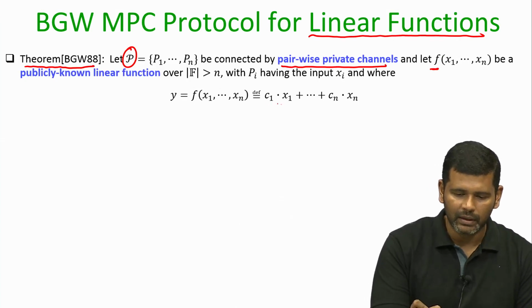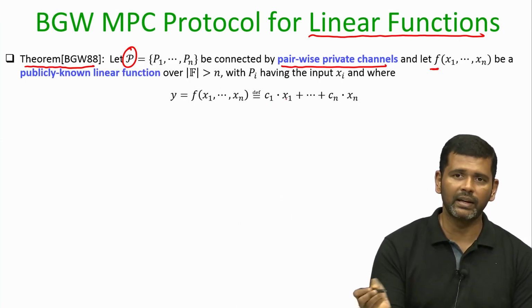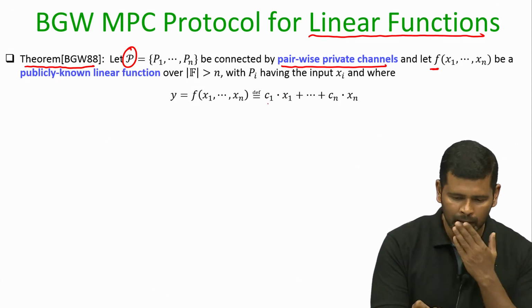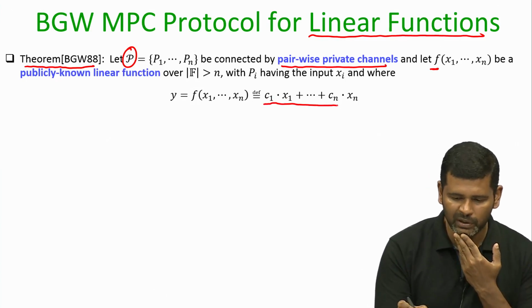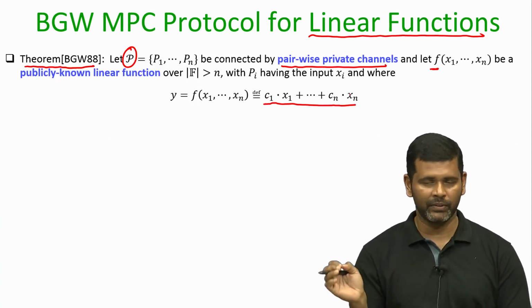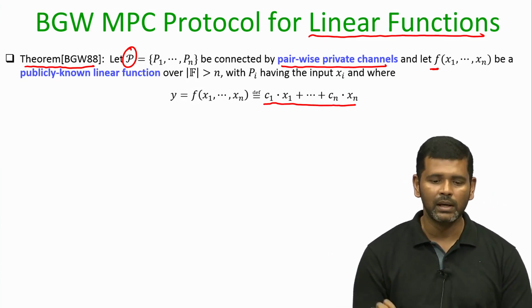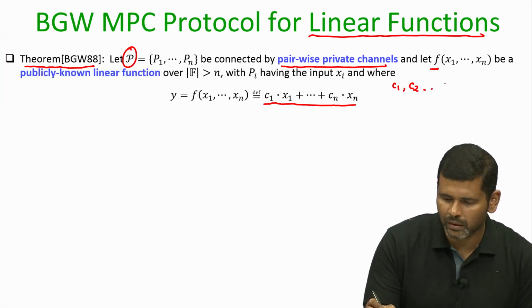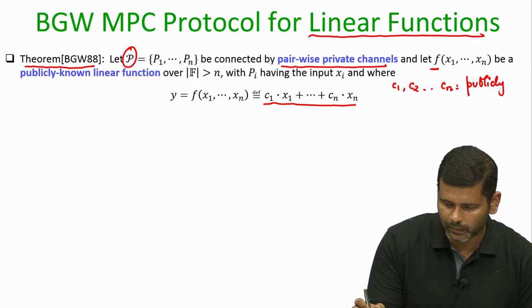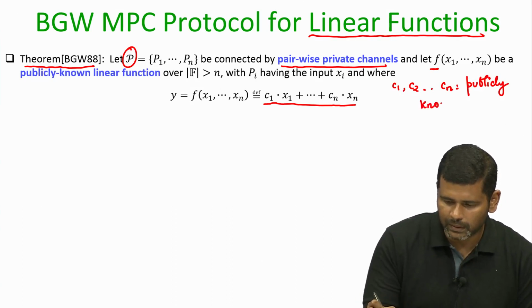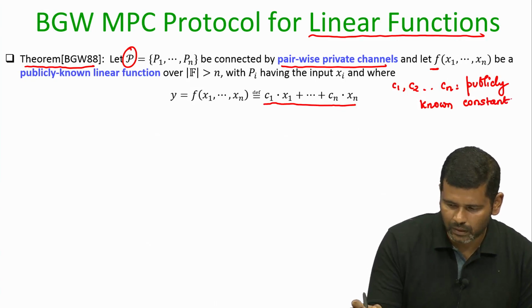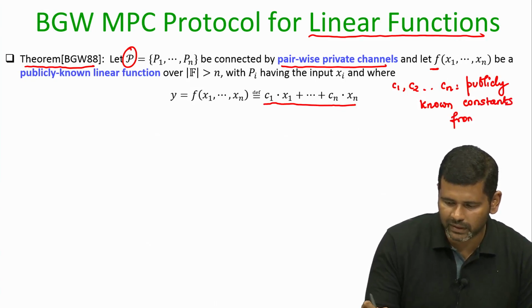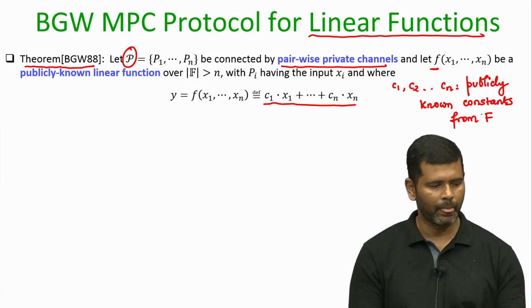That means, it takes the inputs x_1, x_2, x_i, x_n from the respective parties, and the output is c_1 times x_1 plus c_2 times x_2 plus c_n times x_n, where c_1, c_2, c_n are publicly known constants, because this is the form of any linear function over the field.